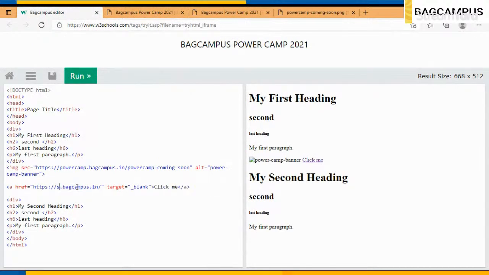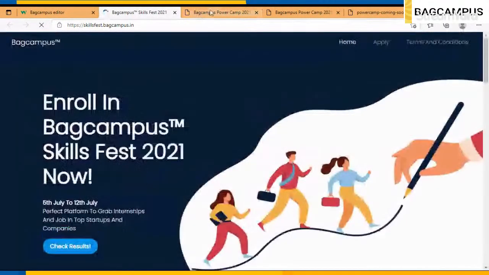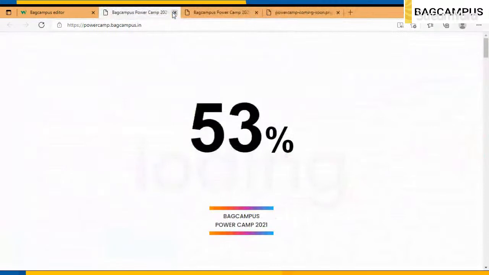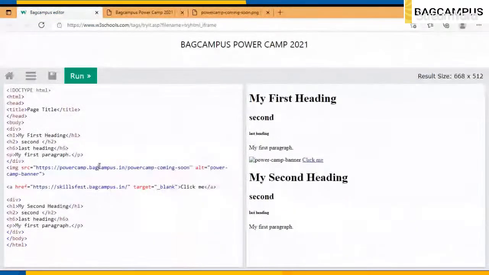I can also use a Skills Fest website so that it opens the Skills Fest website. Yep, it opens the Skills Fest website, right? That's all about the header tag, the div tag, the img tag, and the a tag. Let's move to our further discussion.